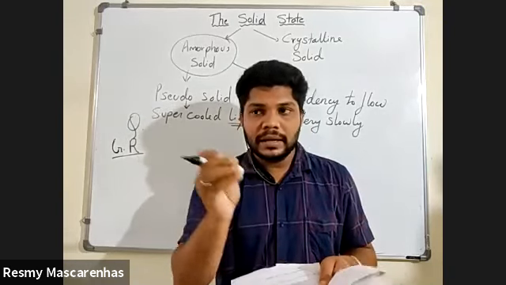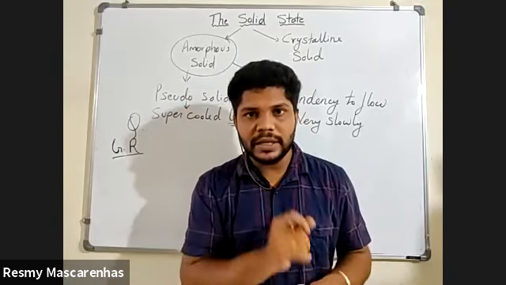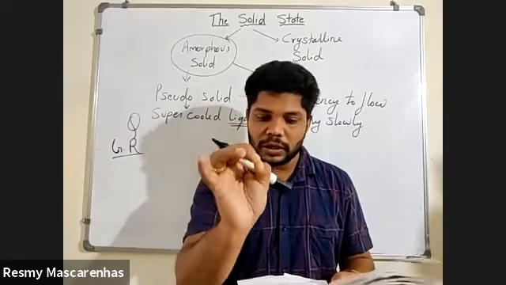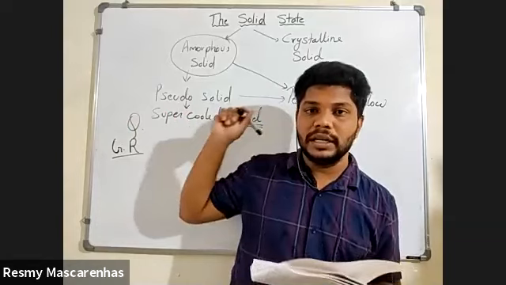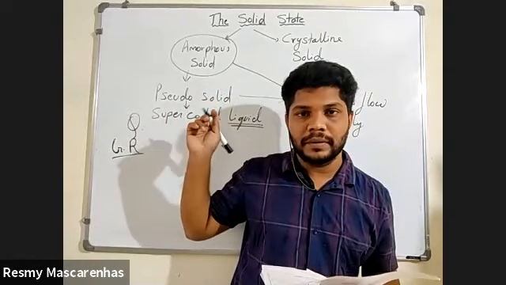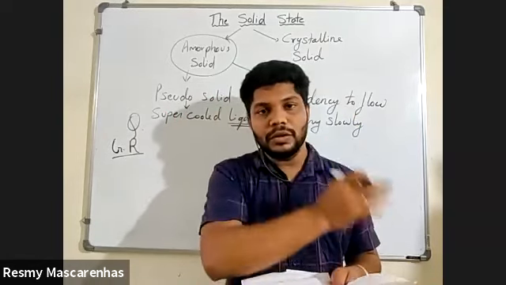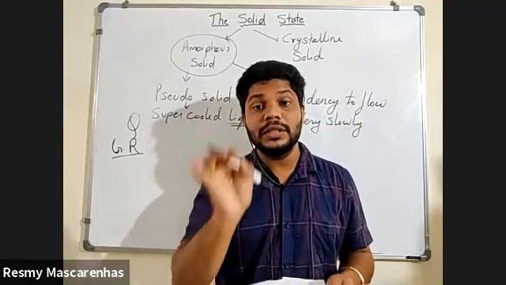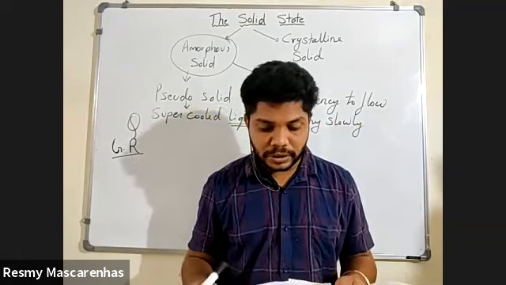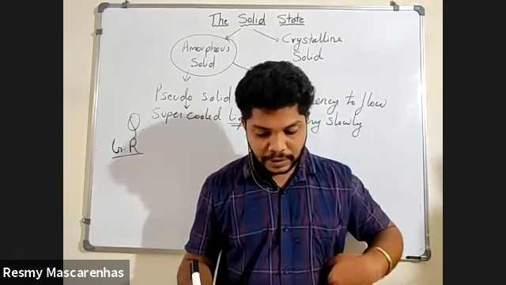So can we call it a perfect solid? No, sir. Just remember that crystalline solid is a true solid, whereas amorphous solid is a pseudo solid or a super cooled liquid, because it has a tendency to flow. This tendency to flow is not there for crystalline solid because it is a pure solid. Understood? Yes, sir.